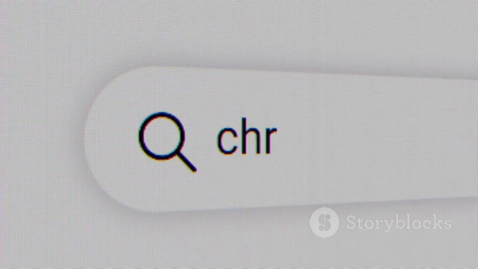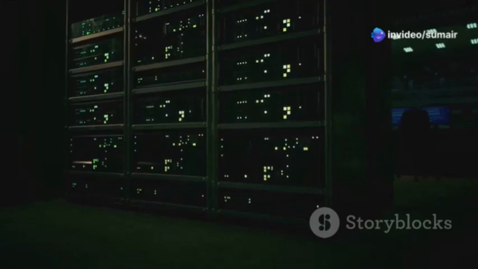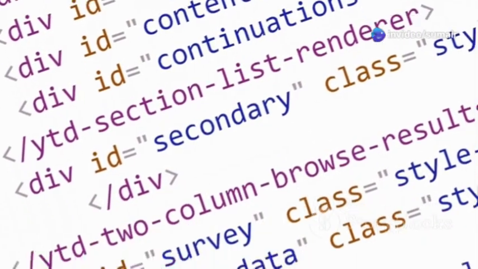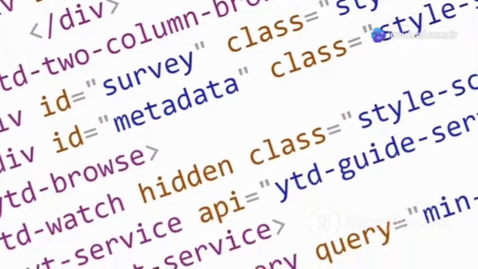But what happens when you type in a URL? Your browser acts as a client. It requests information from a server, a powerful computer that stores websites. This request is made using a special language called HTTP.